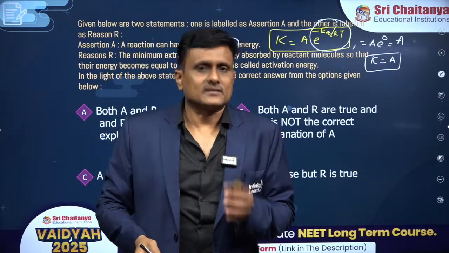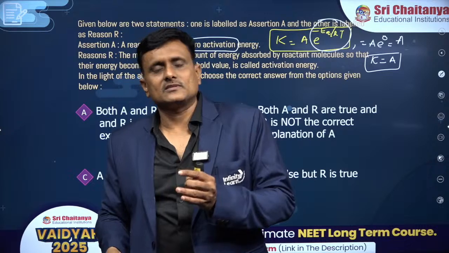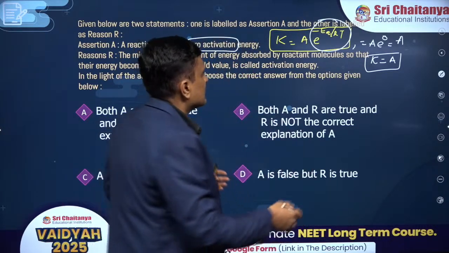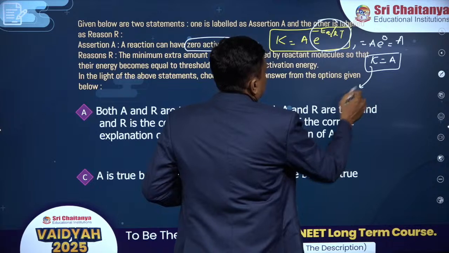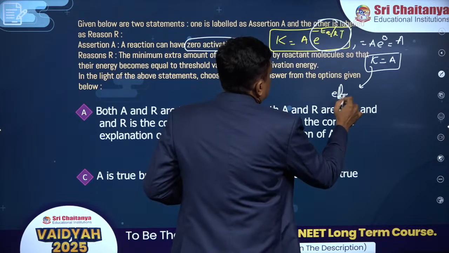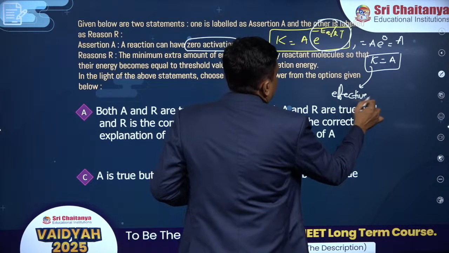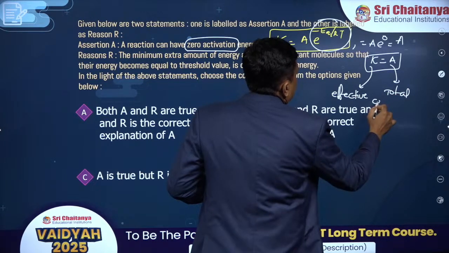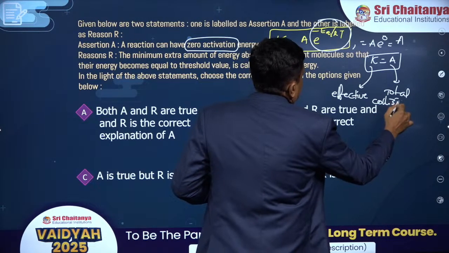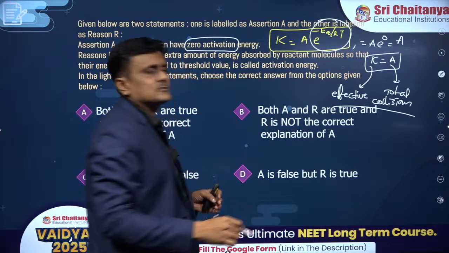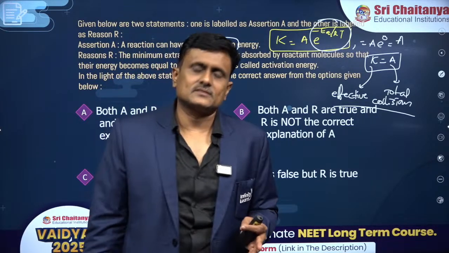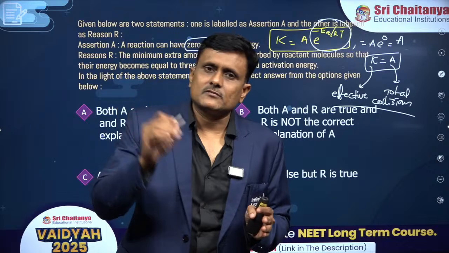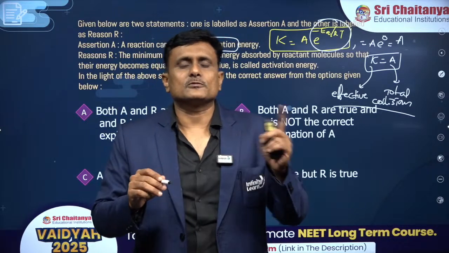K, that is the rate constant, denotes the fruitful collisions, the effective collisions. However, A denotes the total collisions. We are talking about effective collisions versus total collisions. We need to understand that the effective collisions can never be equal to the total collisions.